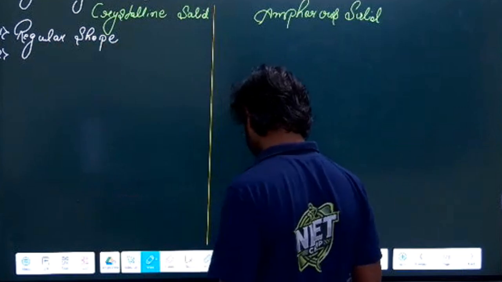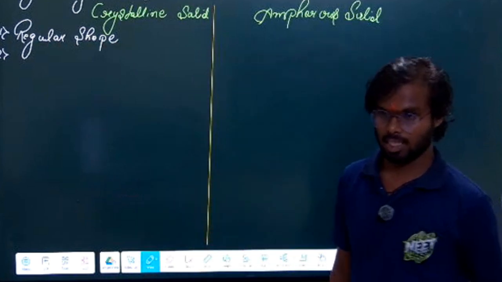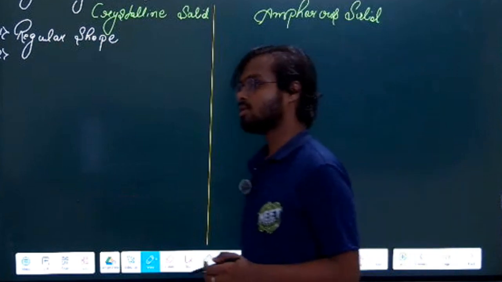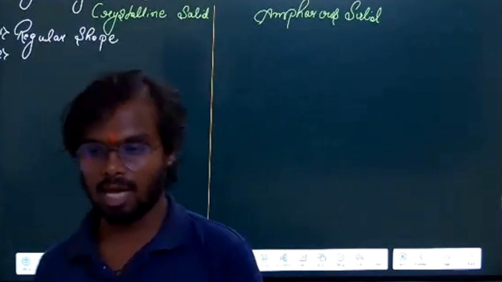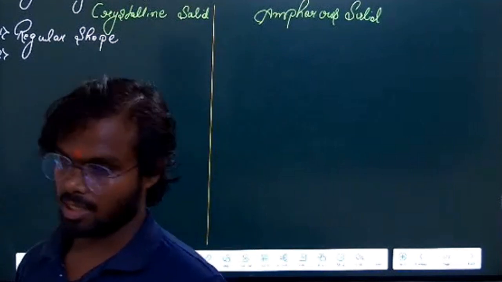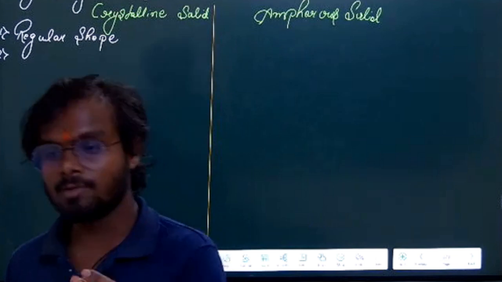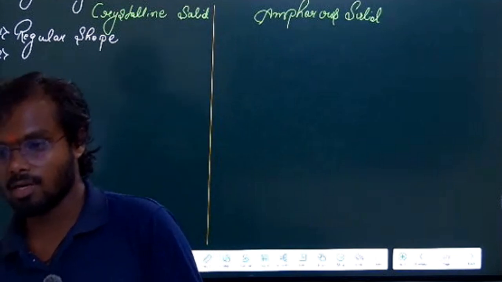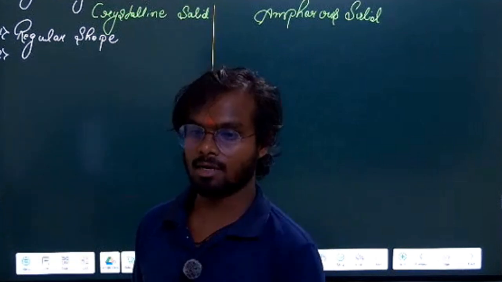Second thing is that it has a sharp melting and boiling point. Sharp means it will melt at a particular temperature, like ice melts at 0 degrees Celsius, right? At 0 degrees Celsius the ice starts melting, so that is a sharp temperature. Suppose I take iron, at a particular temperature the iron starts melting.